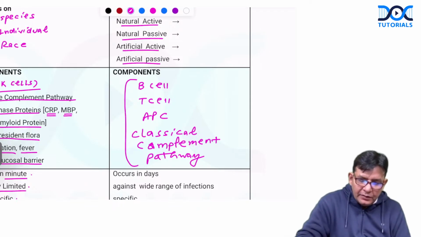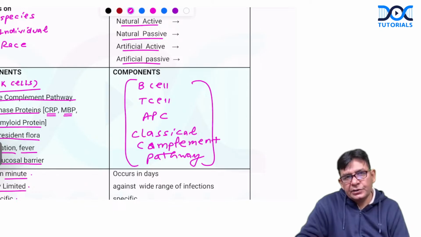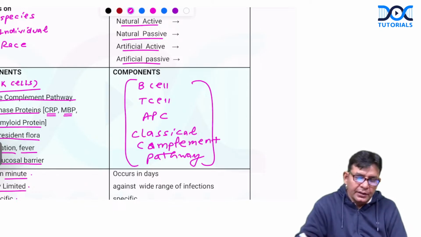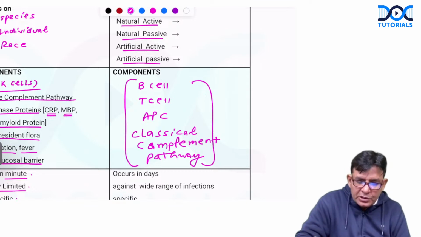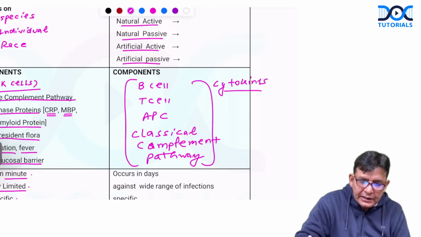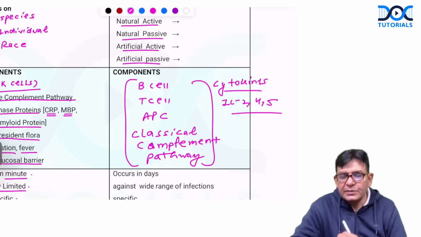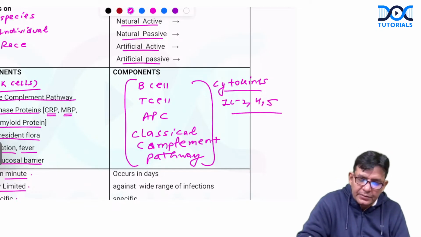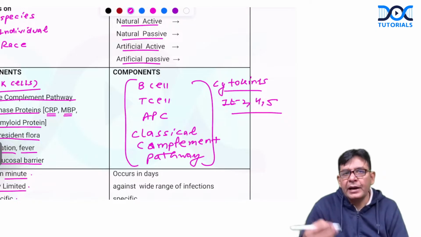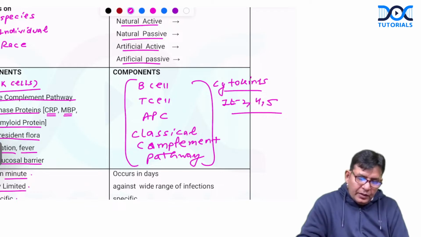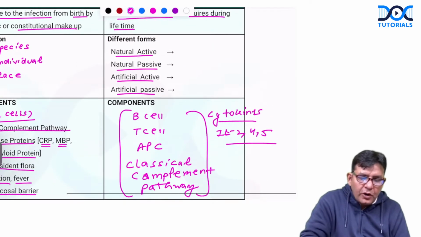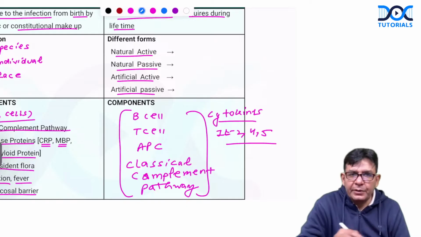Fine. Along with this, in the latest edition of the textbook which you read, in fact in the profs, this also is being given, like cytokines. And which cytokines? Interleukin 2, 4, and 5. These particular ones also come in the part of acquired or adaptive immunity. Interleukin 2, 4, and 5. Is it fine?